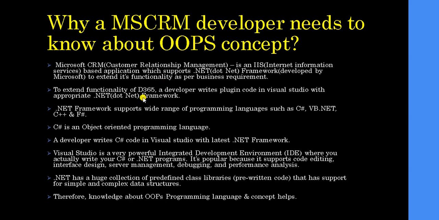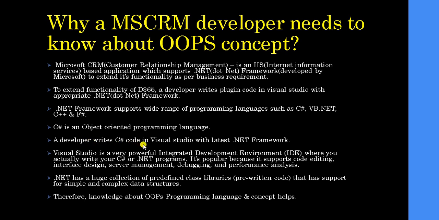So to extend the functionality of D365, a developer writes plugin code in Visual Studio with the appropriate .NET Framework. .NET Framework supports a wide range of programming languages such as C#, VB.NET, C++, F#. C# is an object-oriented programming language, which means I will write my plugin code in C#, and C# supports object-oriented programming. That is why I should know about OOPS concepts, because I will be writing plugins in C#, and C# uses object-oriented programming to write code.